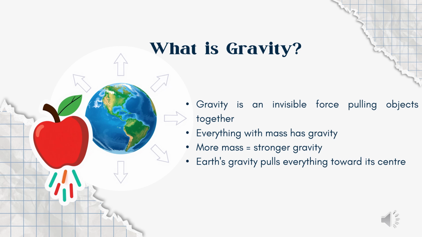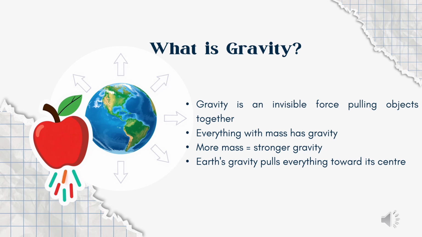So, what exactly is gravity? Gravity is an invisible force that pulls objects with mass towards one another. Everything around us has mass, including people, animals, cars, buildings, planets, and even tiny grains of sand. Because everything has mass, everything has gravity. However, larger objects like Earth have much stronger gravity than smaller objects because they have much more mass.